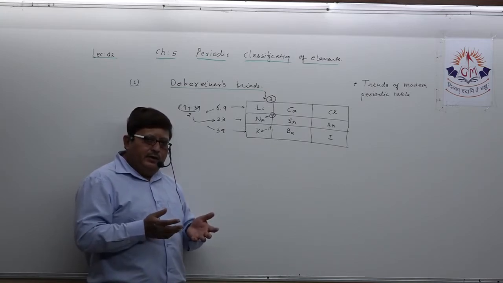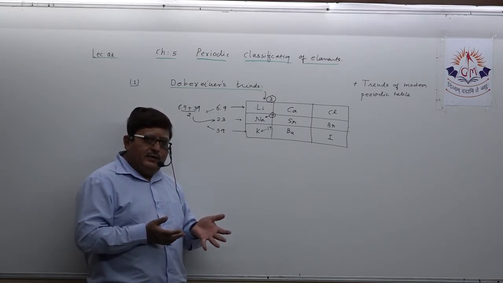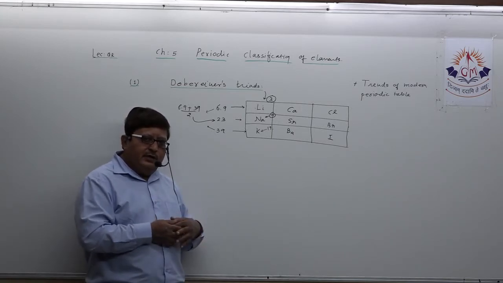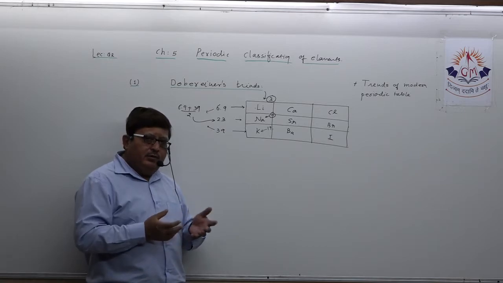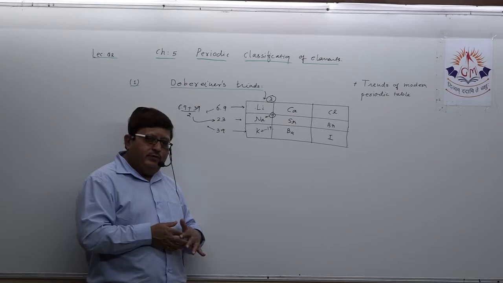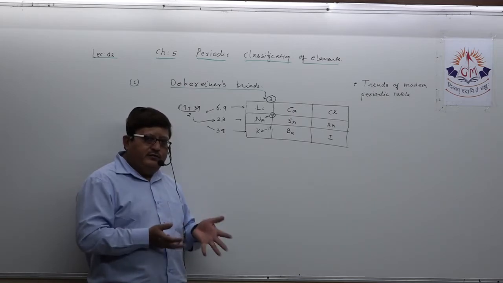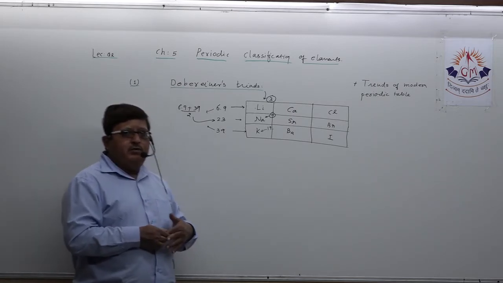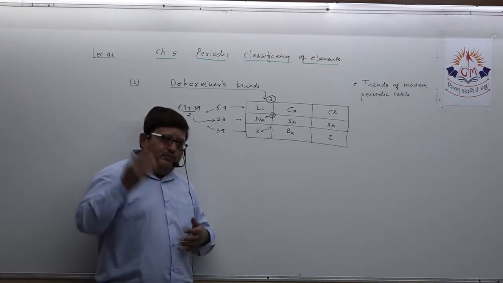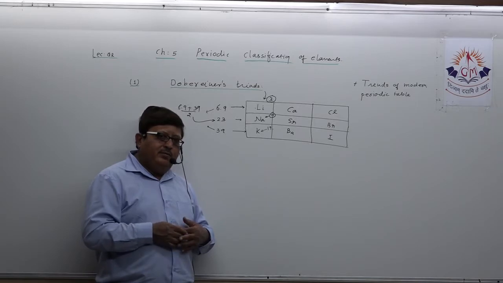This way he was classifying the elements, but in his time, whatever elements were known, he could classify only 9 elements, meaning he was able to satisfy only three triads and 9 elements, which cannot be considered acceptable, because in future lots of new elements were going to be discovered.